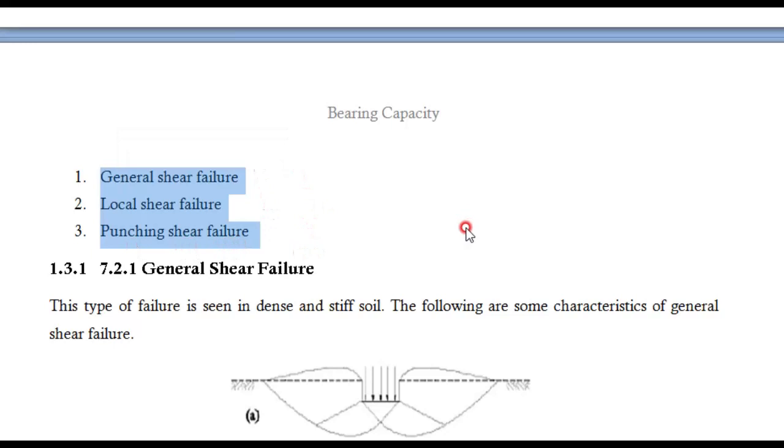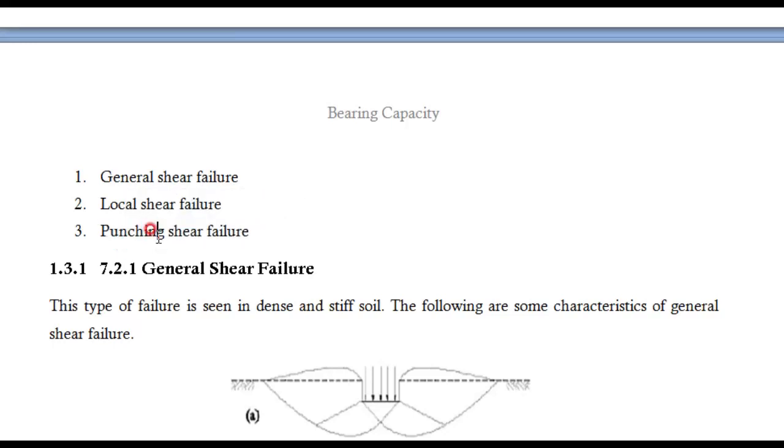These three are patterns. If the soil is very strong, very good, very dense, then it will fail in general shear failure. If the soil is somewhat medium, weak, not that strong, then that is called local shear failure. If the soil is very weak and it is just like a powder with uniform size, there are many voids, clay in nature, less density, then it will be punching shear failure.